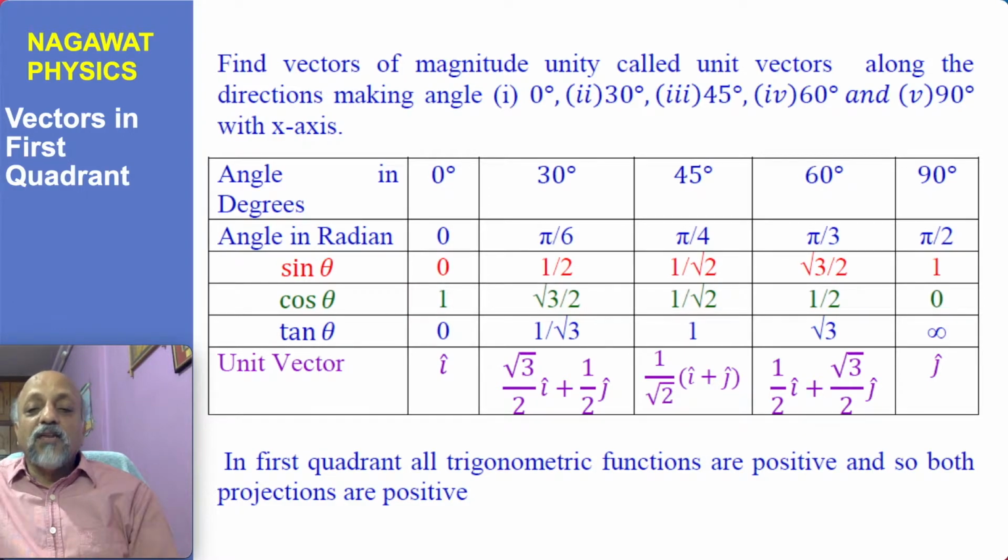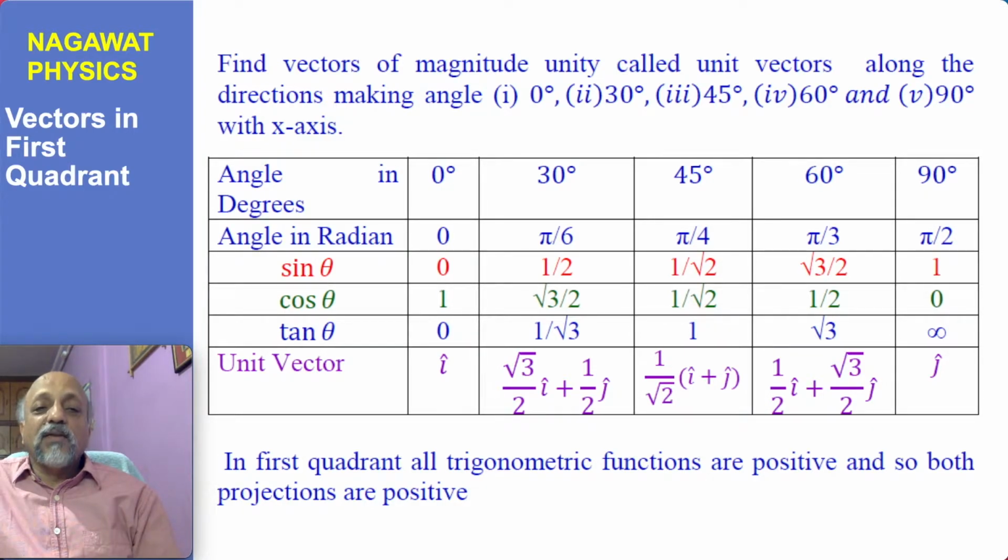And similarly, the unit vector making a 60-degree angle would be described, because cos 60 is half and sin 60 is root 3 by 2, as half i cap plus root 3 by 2 j cap. And for 90 degree, because you know that cos 90 is 0 and sin 90 is 1, it would be described by just j. So 0 degree is just i cap along the x-axis, and 90 degree means the y-axis, which is j cap.